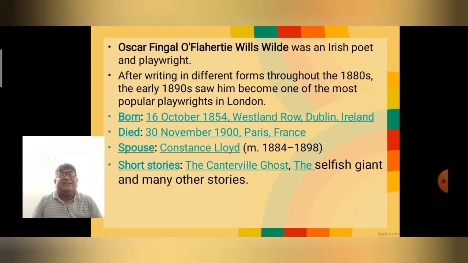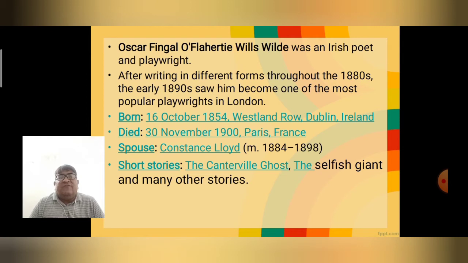Let's understand the short autobiography of Oscar Wilde. The full name of Oscar Wilde is Oscar Fingal O'Flaherty Wills Wilde. He was an Irish poet and playwright.